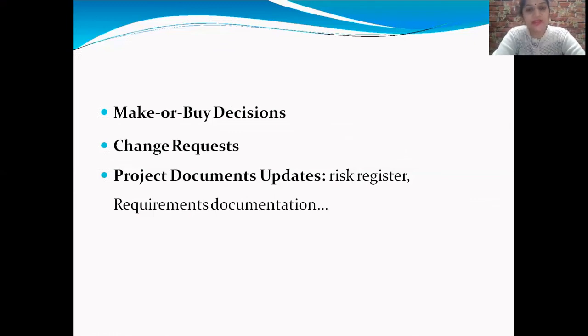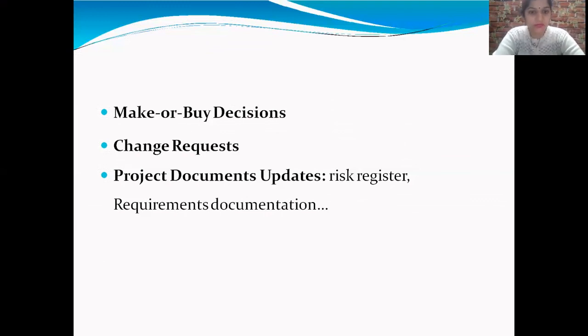To guide these decisions, there are tools and techniques, as you can see here, like make or buy decision, change request, and project document updates that include the risk register and requirement documentation, which help to determine if the activity needs an external supplier or can be done in-house. Seeking help from experts, doing market research, and meeting with stakeholders also help guide the decision.